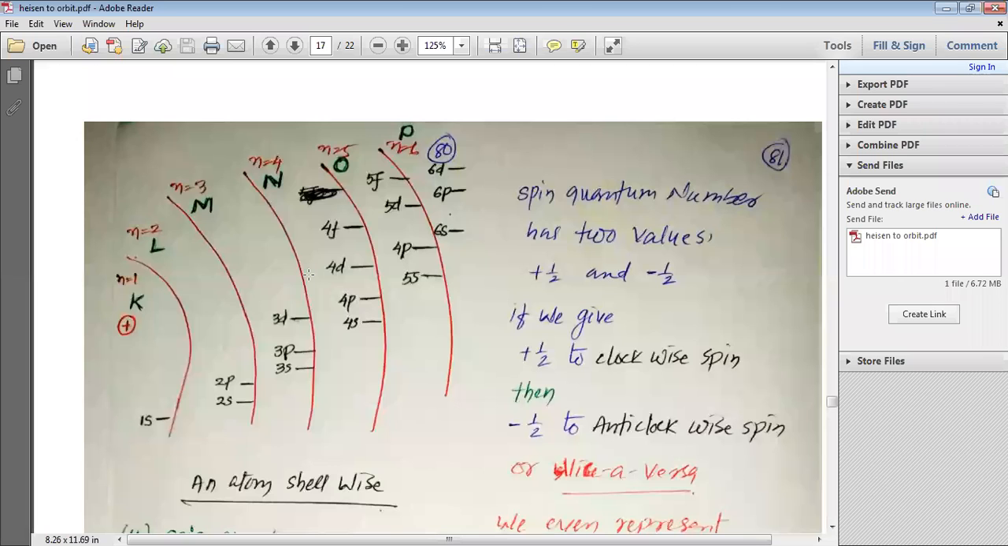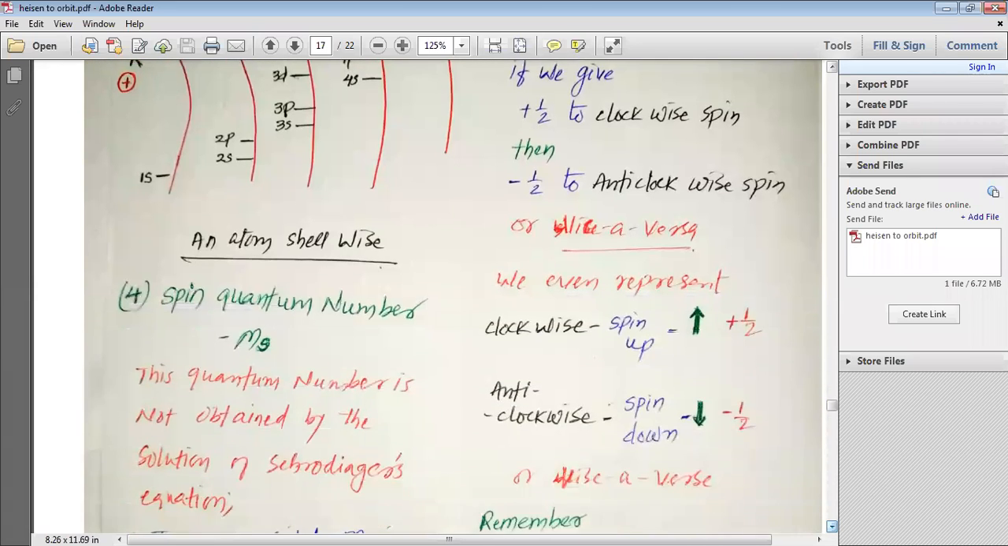Now, if you have any doubt, you can ask me, my dear students. This is where we stop the discussion today because the time has almost got over. Is there anything which you don't understand? You can ask me.